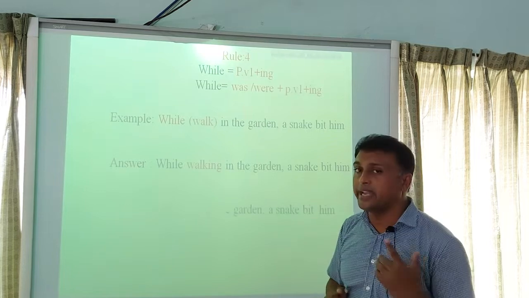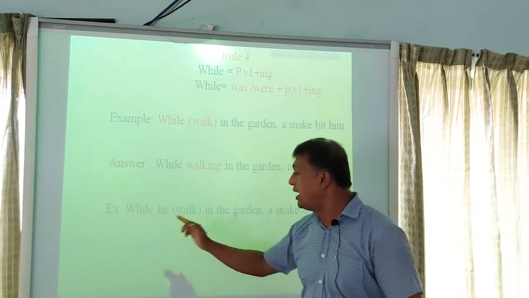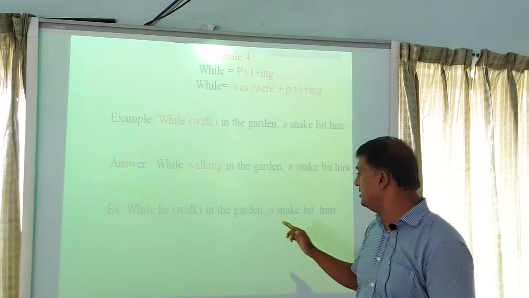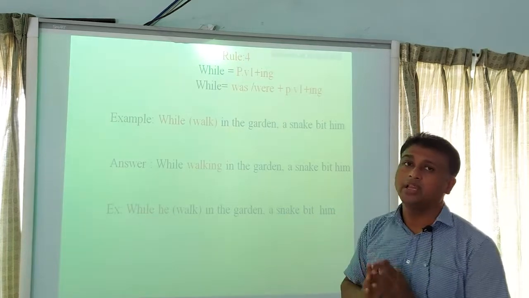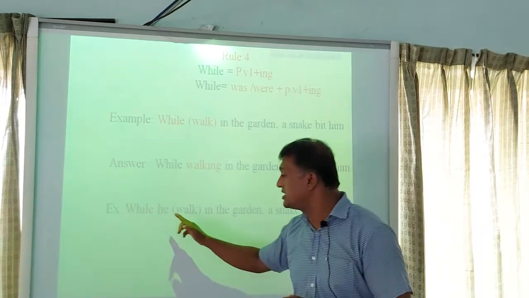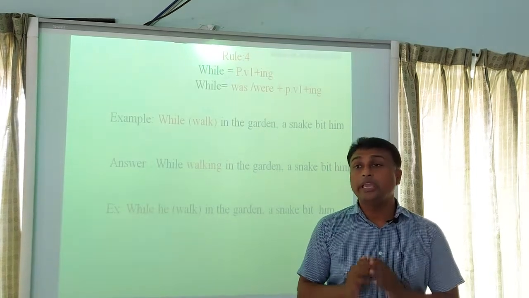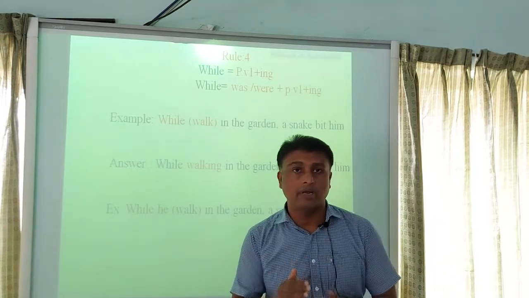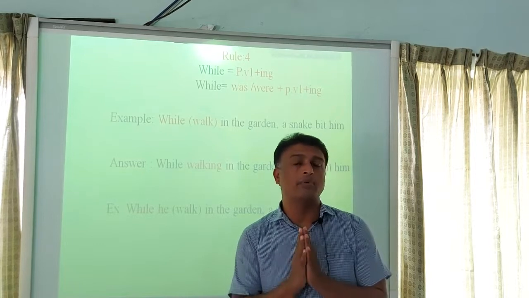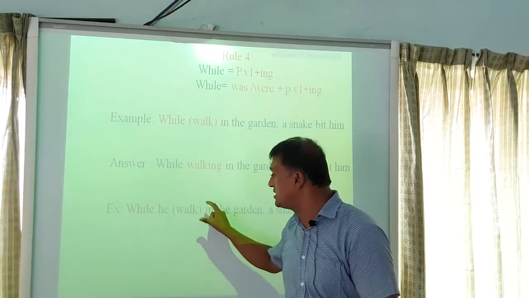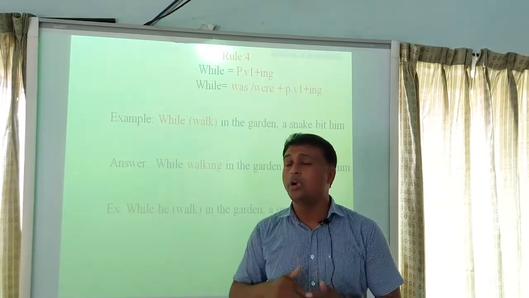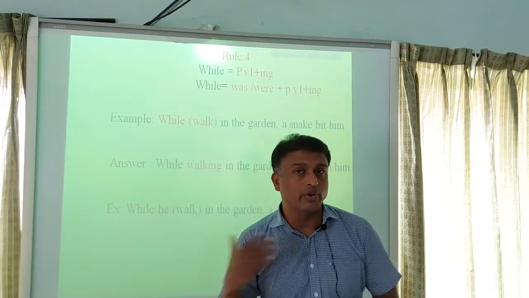Look at the second example. While he walked in the garden, a snake beat him. Here we find a subject after while. We know if there is a subject after while, we have to transform this sentence into past continuous tense.